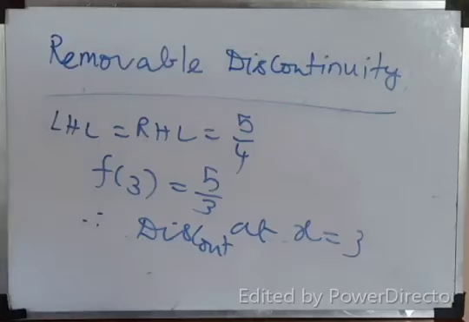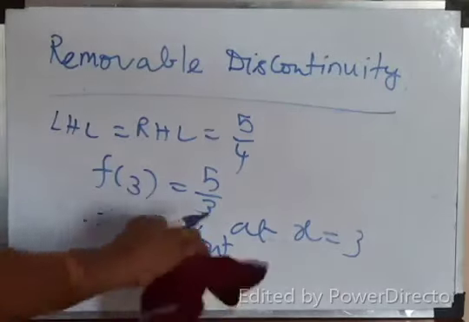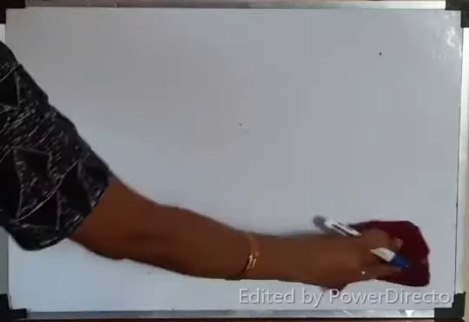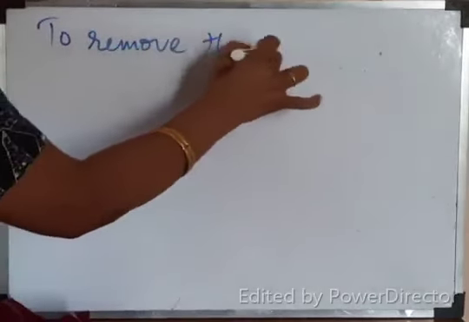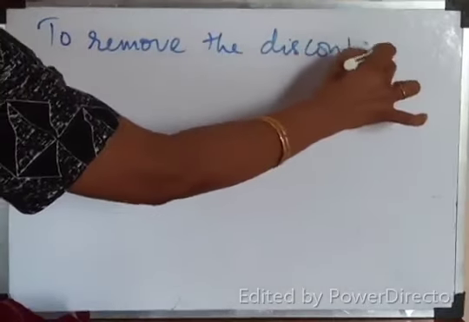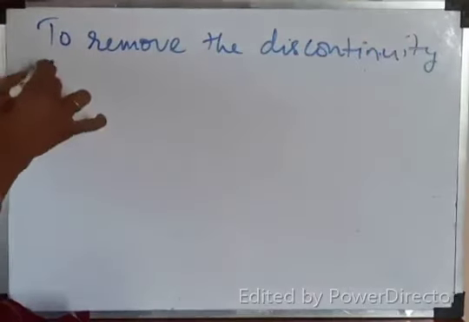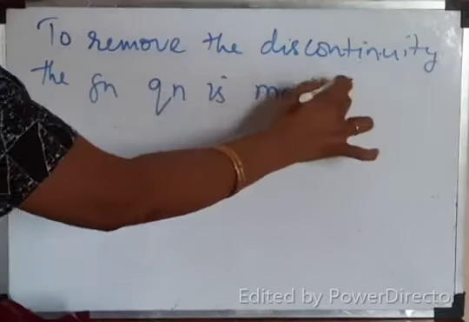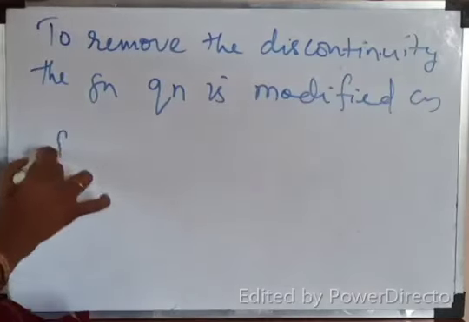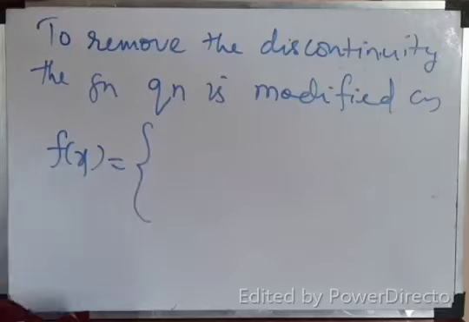By modifying the question. That means to remove, see, this is discontinuous at x equal to 3. To remove the discontinuity, this is the way you have to complete. I write again. To remove the discontinuity, the given question is modified as f of x equal to, do you understand?